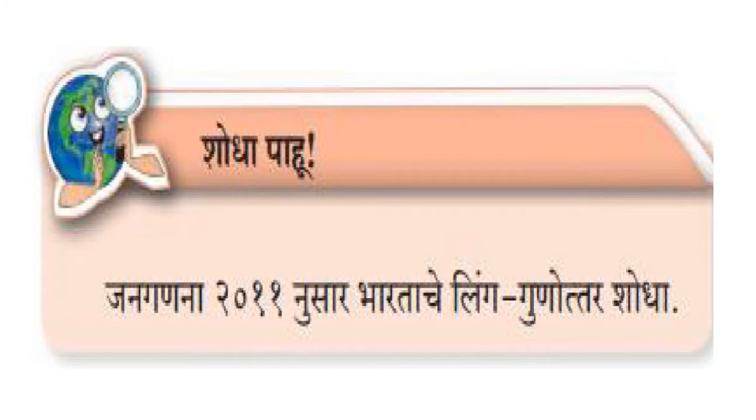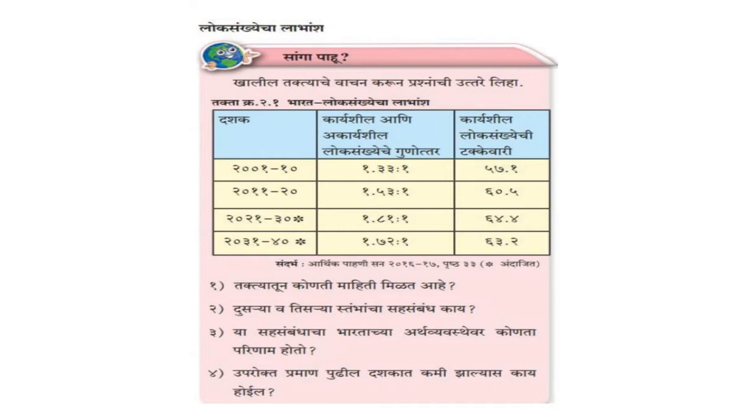Next is Shodha Pahu. In this you have to tell जनगणना 2011 नुसार भारताचे लिंग गुणोत्तरे शोधा. You just have to give the explanation regarding this, which is also not included this year. Next is लोकसंख्येचा लाभांश. Even this chart which is there in your textbook is also eliminated this year. You will not be asked any questions on this particular chart.